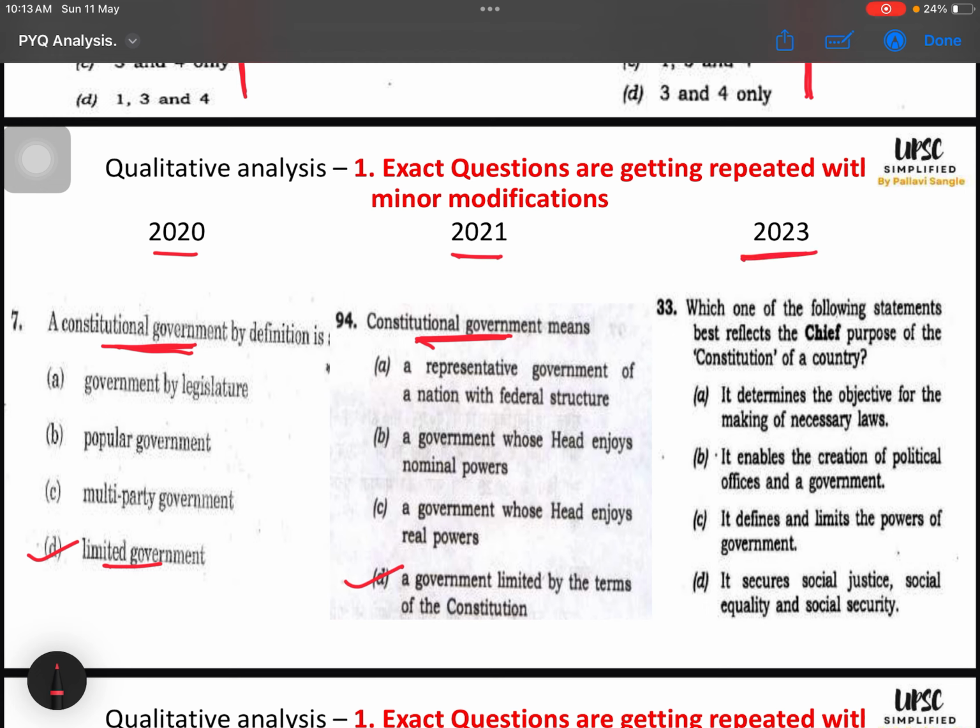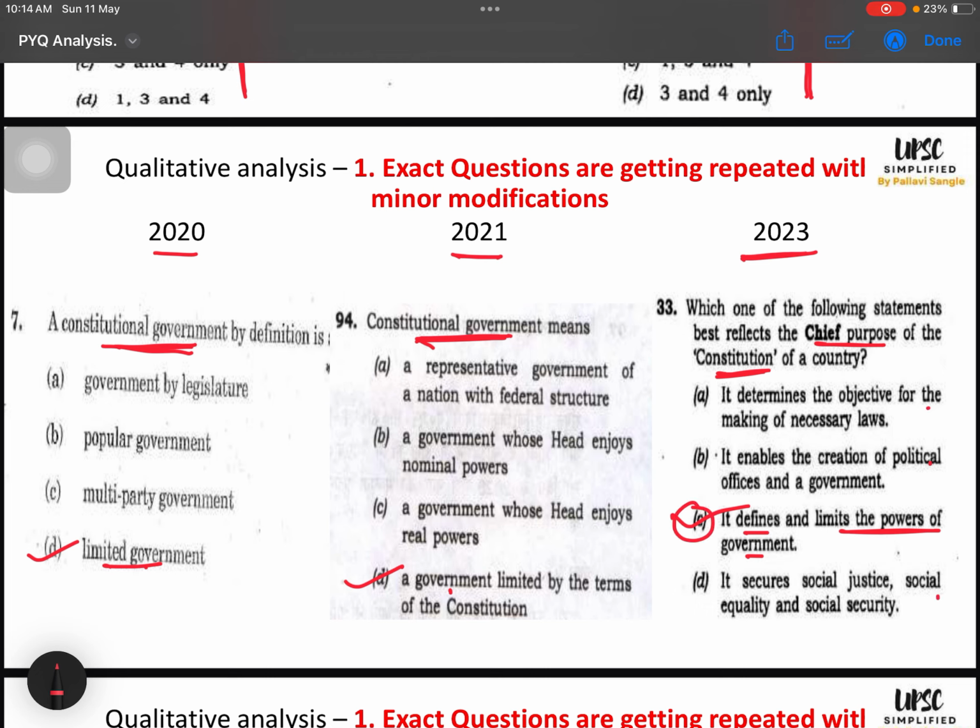In 2023, there was a minor modification in the question, like the chief purpose of the constitution, but the answer is again the same: defines the limit of power of the government. So this question revolved around limits. If you know the 2020 and 2021 questions, in 2023 it will be easy for you to figure out option C and not get confused between the other options.